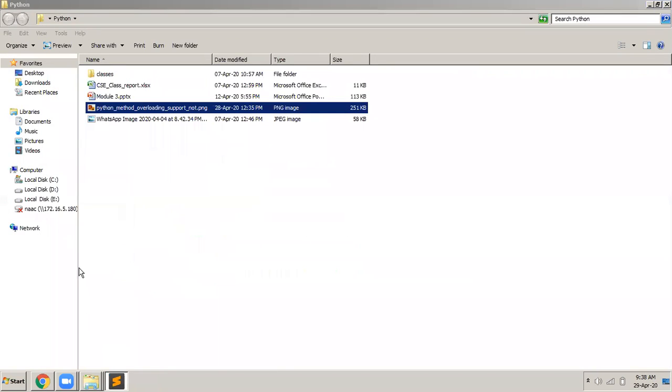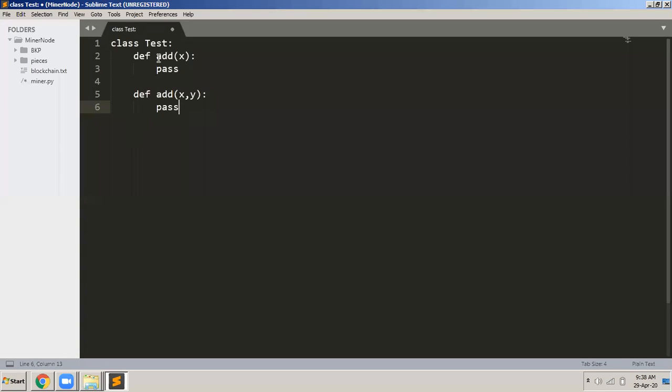So then how is it possible? How in Python is it possible to overload methods? How can we overload methods in Python? Overloading in the usual sense is not possible. Method overloading in Python is possible through the concept of inheritance.